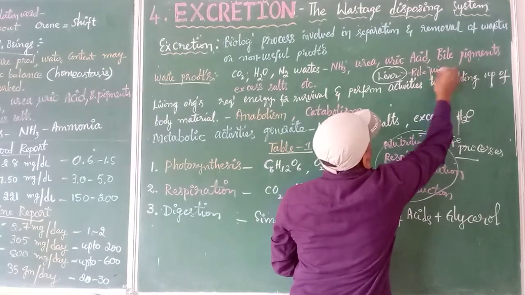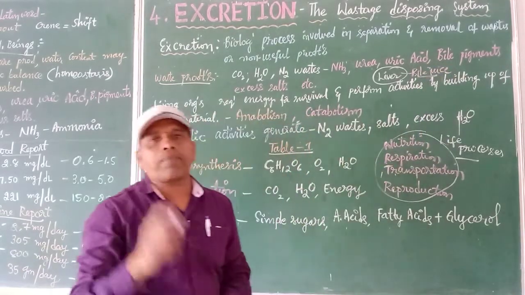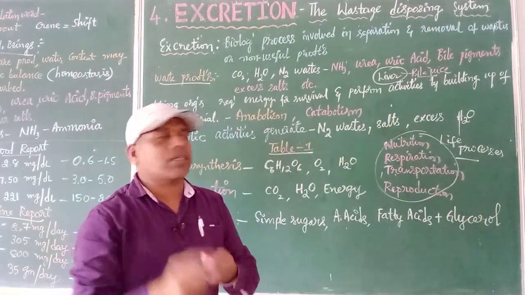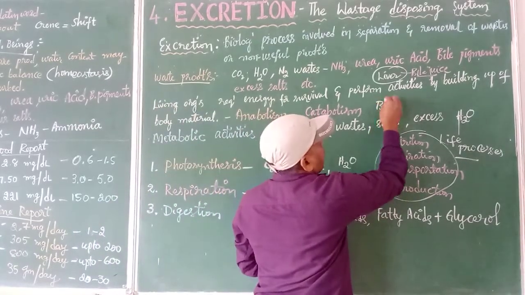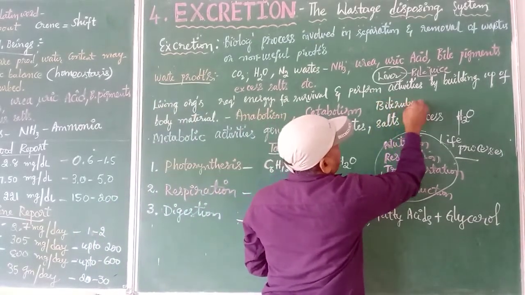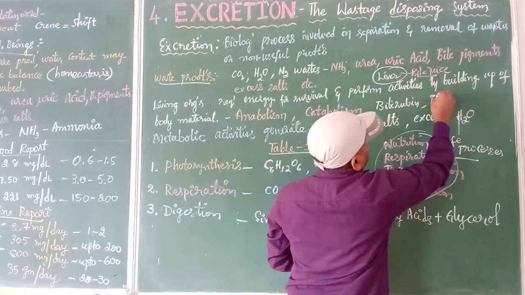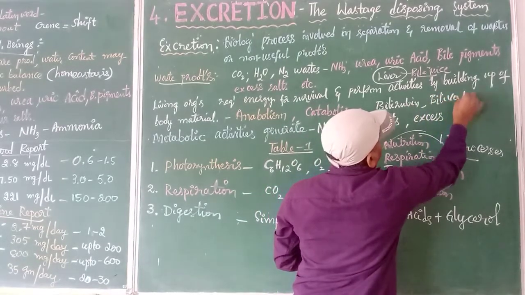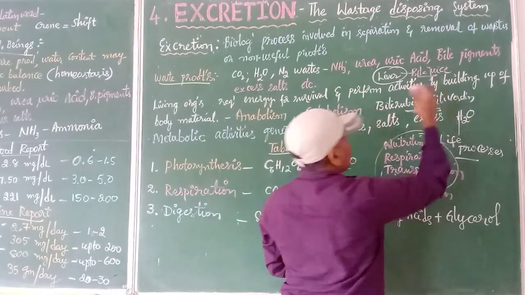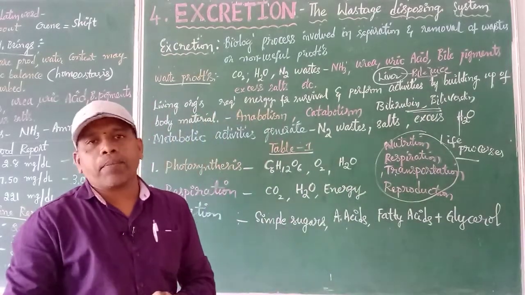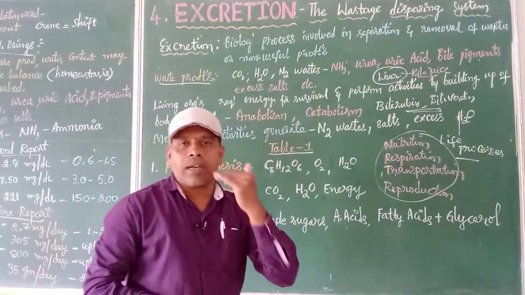And in this bile juice we have got two types of pigments available. One is called bilirubin, and one is called biliverdin. Now what are these two pigments? So these are produced by the breakup of, or after the death of, the red blood cells.